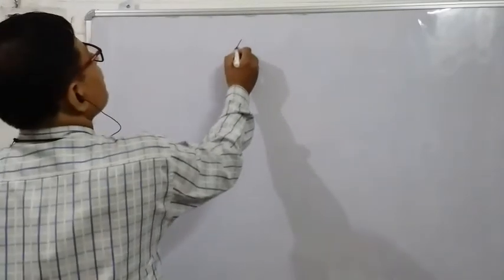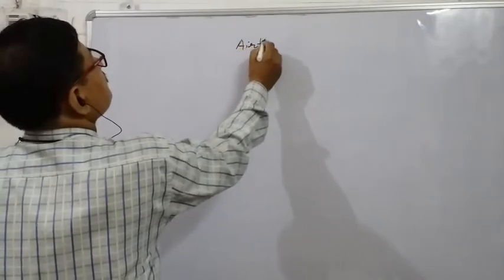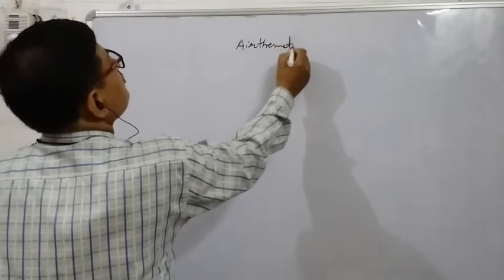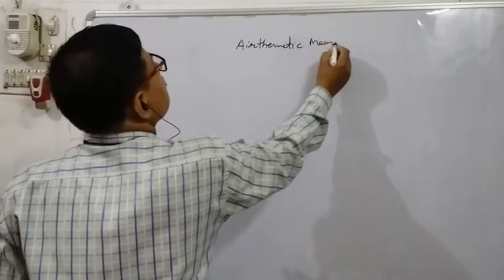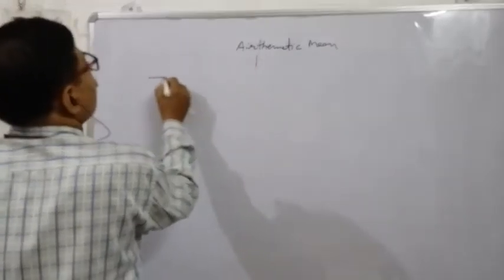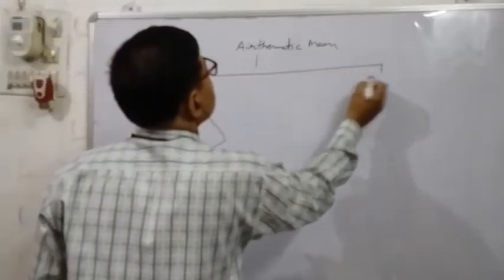Now arithmetic mean is defined in 3 ways, it can be solved by 3 ways. First is the direct method.